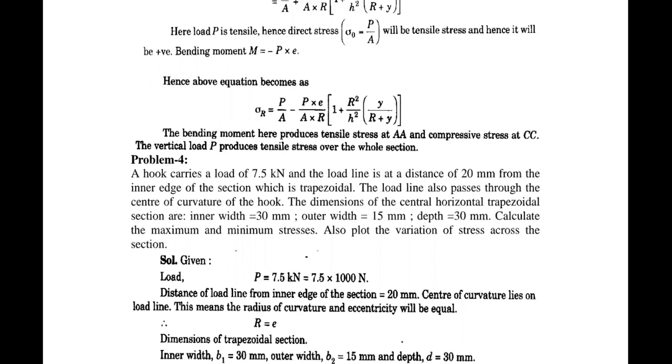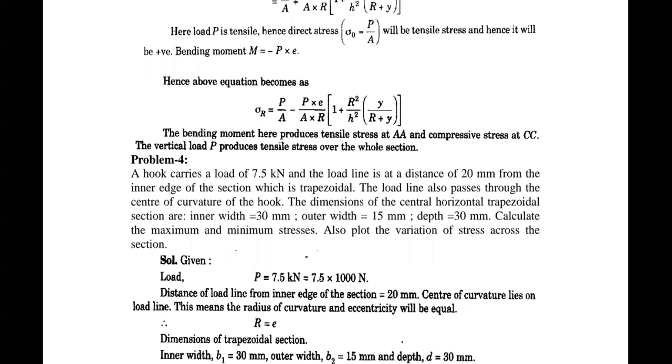So what is as usual here? You are supposed to calculate the maximum and minimum stresses. For maximum and minimum stress you already have a formula: sigma equals P by A plus M by A into R, likewise.